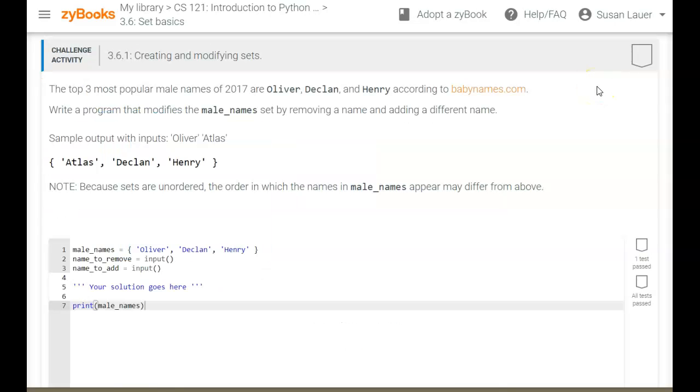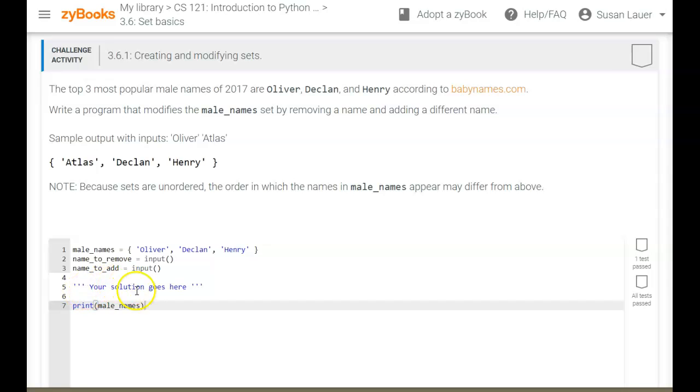The 3.6.1 challenge activity is just creating and modifying sets. So here they've already made a set, and then we're modifying it. Note that these were the most popular names of 2017, Oliver, Declan, and Henry, according to Baby Names. Now you could look up your year and see what the most popular names were. It's kind of interesting which ones show up as popular.